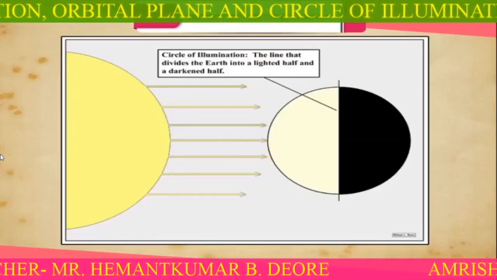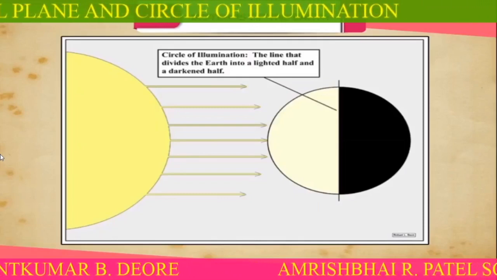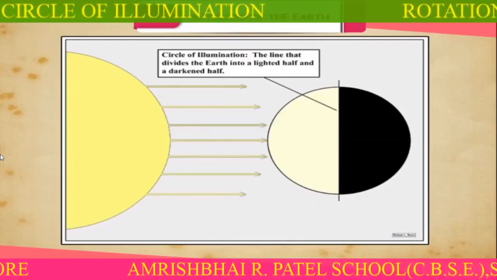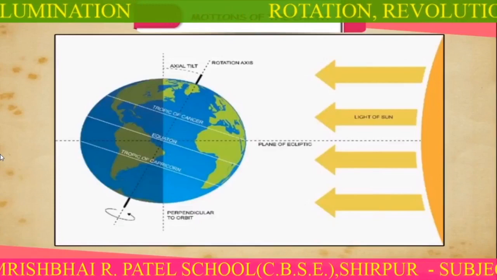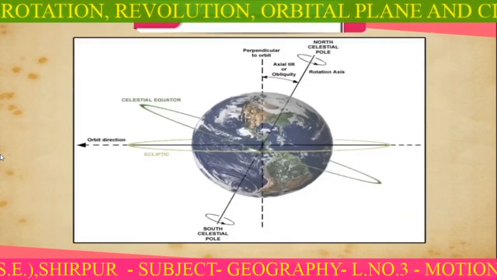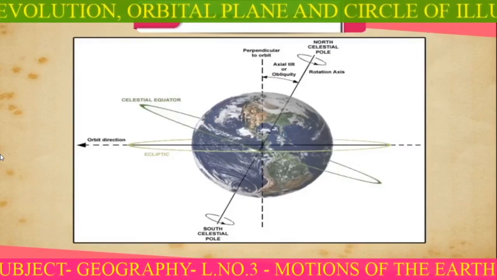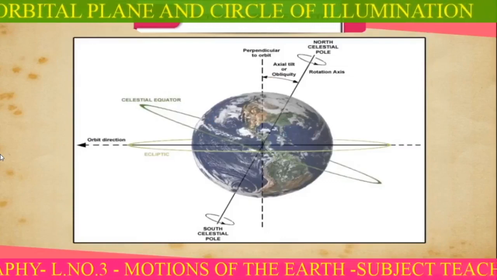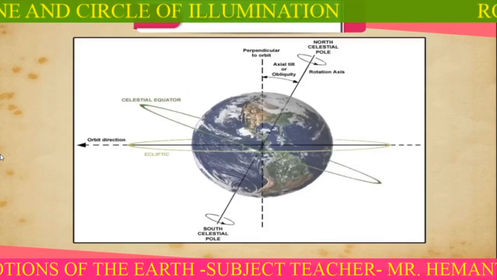The rotation of the Earth results in heat and light and darkness as well. This change from day to night causes temperature variations on the Earth. There is an increase in temperature during the day and a decrease in temperature at night.